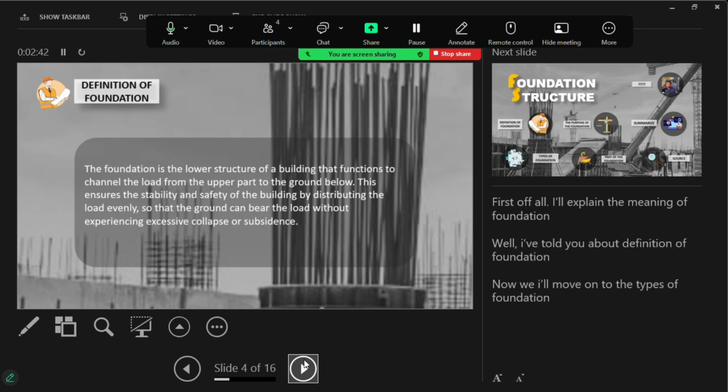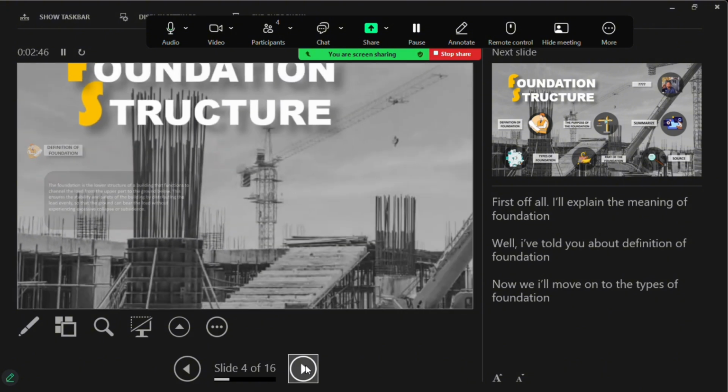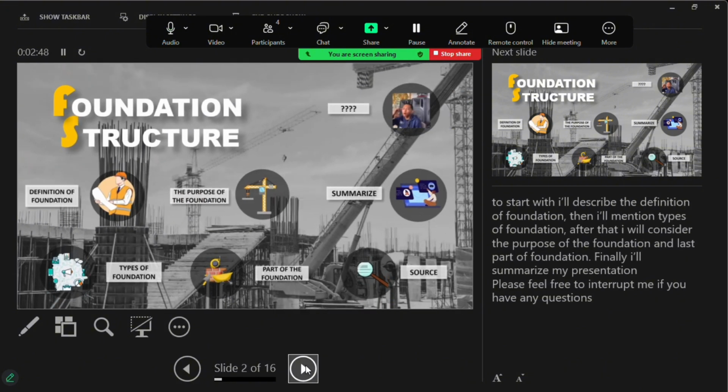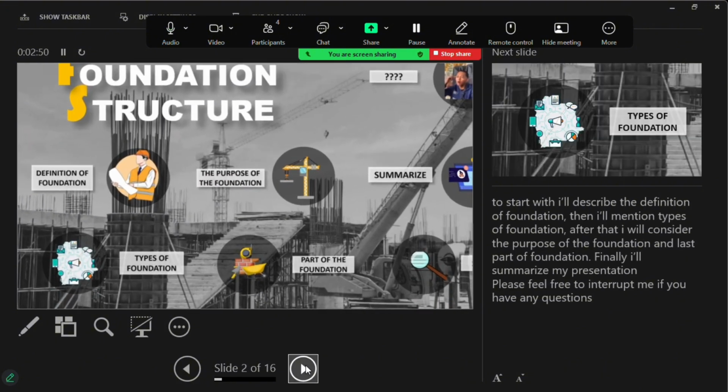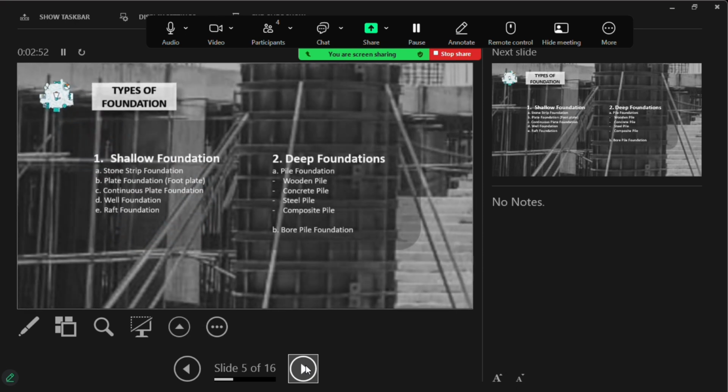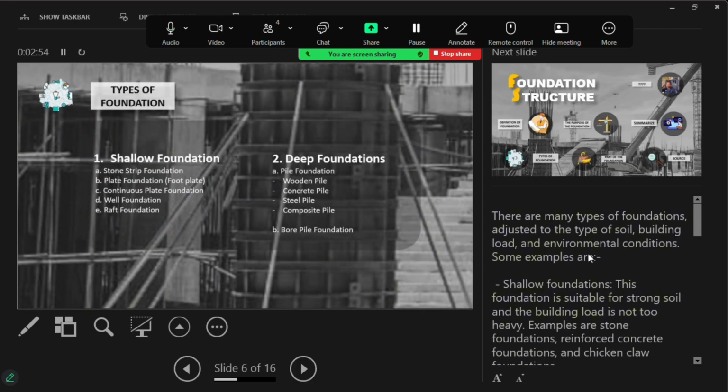Now we move on to types of foundation. There are many types of foundation adjusted to the types of soil, building, load, and environment condition. Some examples are shallow foundation and deep foundation.